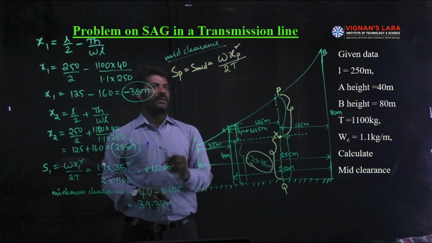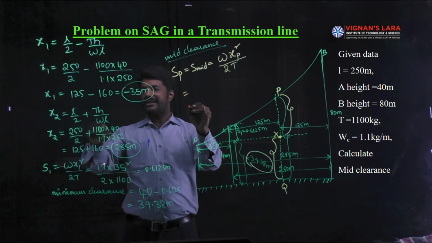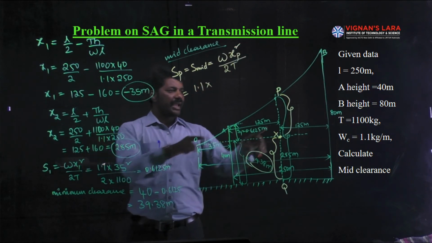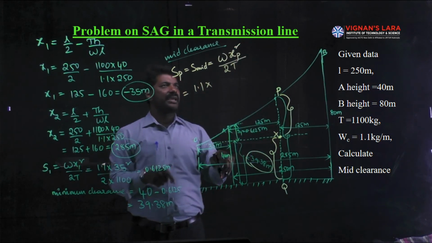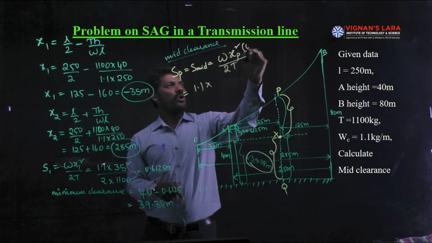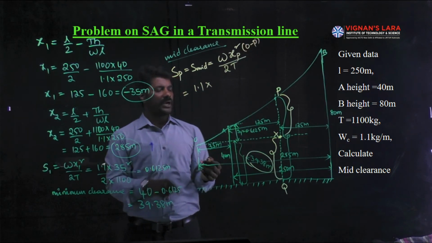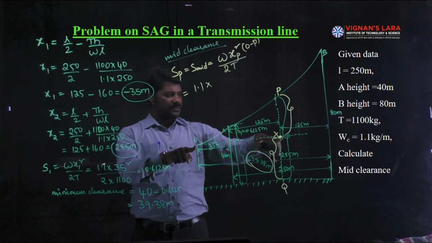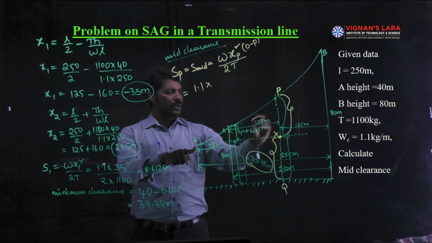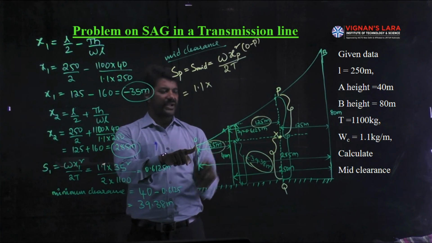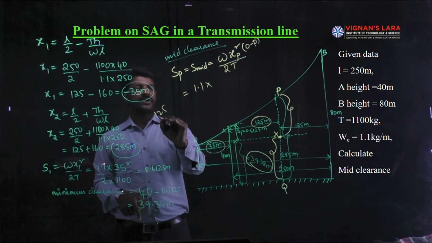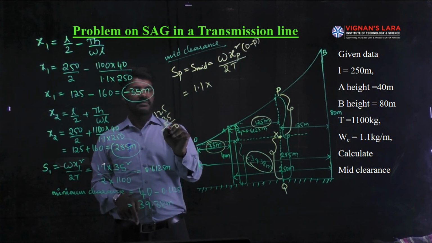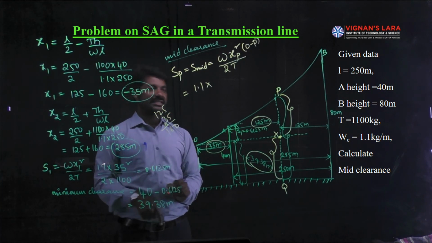That's the simple formula. W is with us, whose value is equal to 1.1, multiplied by XP. What is XP? It is the distance between O and point P. The distance between these two is equal to 125 plus 35, which is 160 meters.